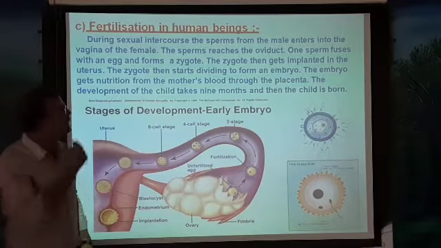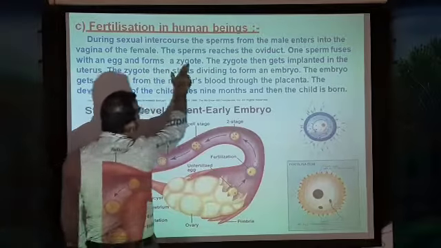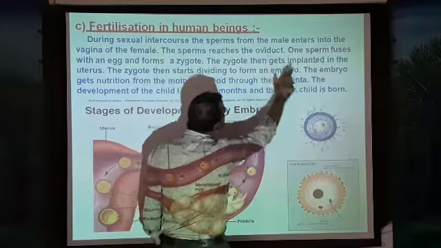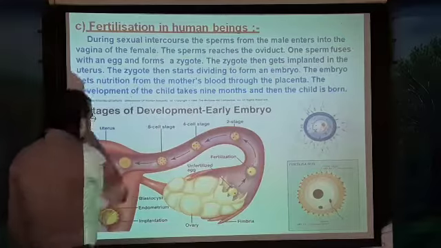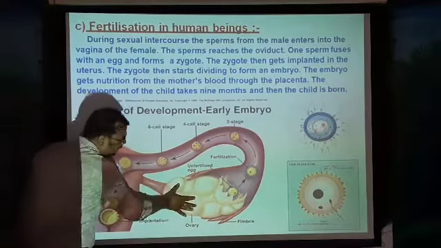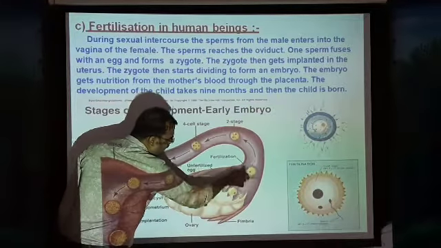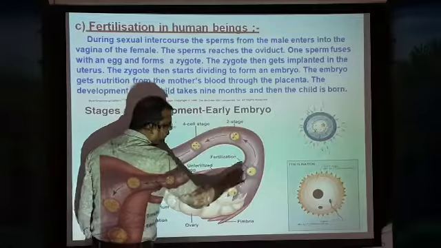So both of these unite together and lead to the formation of a zygote. One sperm fuses with the egg and forms a zygote. The zygote then gets implanted in the uterus. So here this is the ovary, and the ovary produces the egg. The egg encounters the sperm and undergoes fertilization.